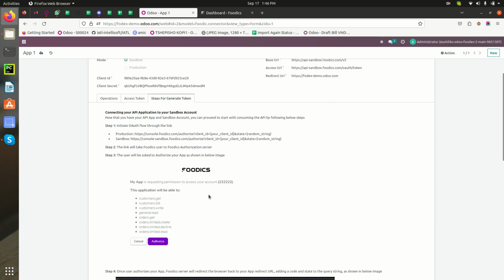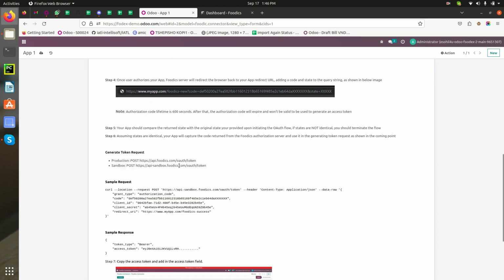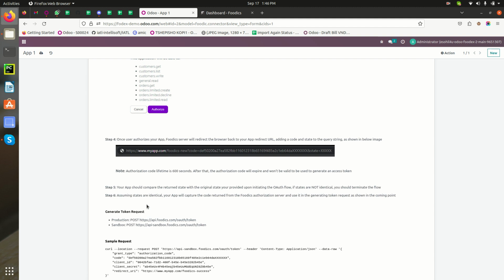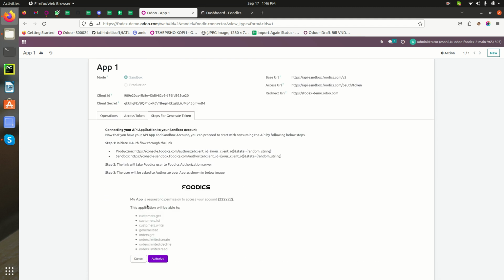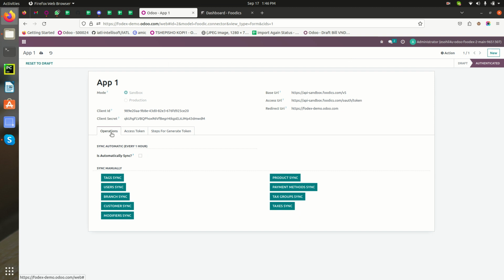We have also added a small manual, a guideline to help users with the basic knowledge of how we are actually connecting Odoo with Foodics. Now we have saved the records, so let's try to sync something from here, let's say customers.